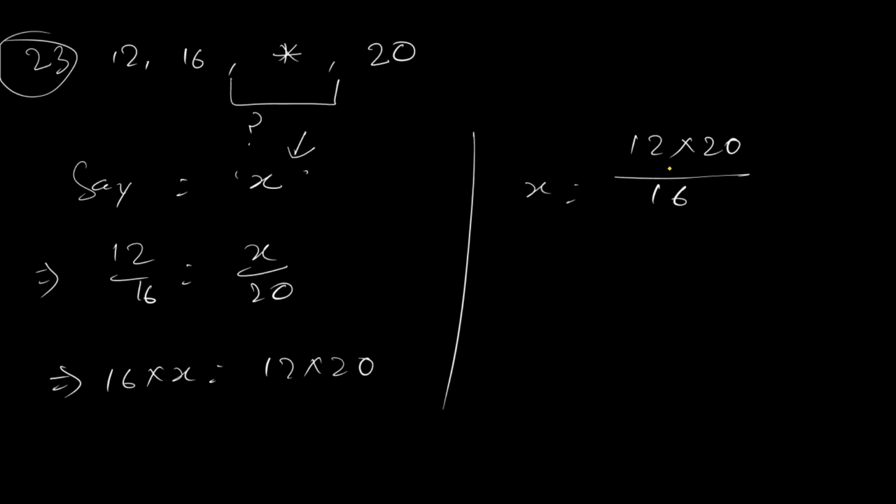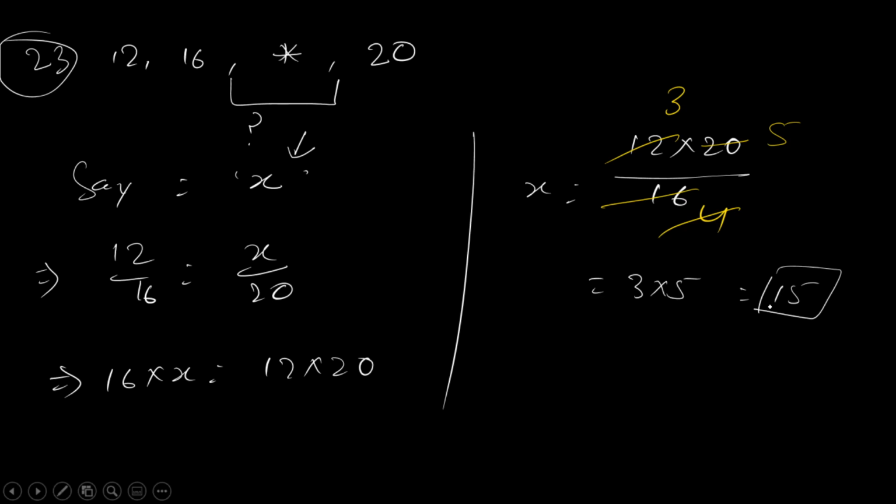Here what you will do? 4 fours are 16, 4 threes are 12, 4 fives are 20. So the resultant would be 3 multiplied by 5, which is 15. Is there any option? Yes sir, C number is the option. That's all. Understood?